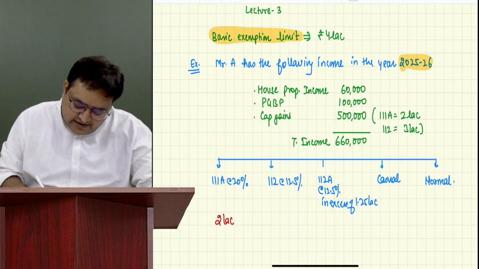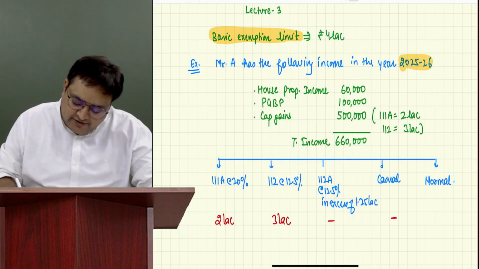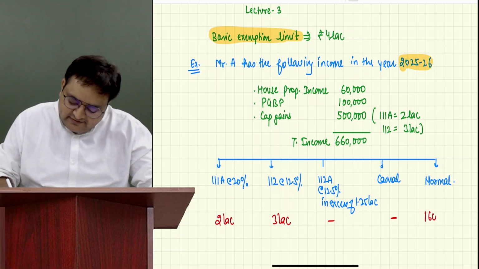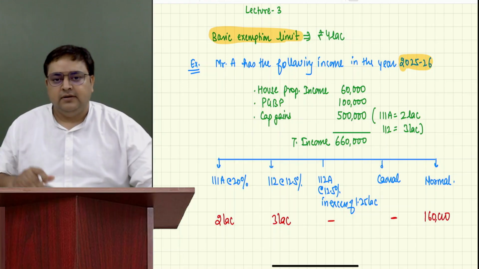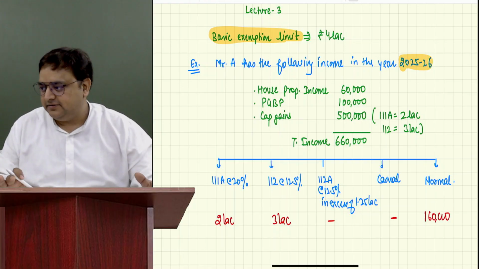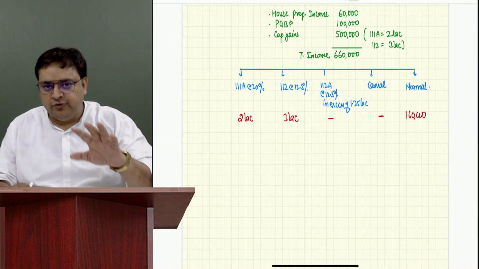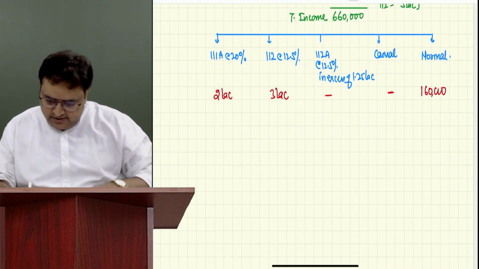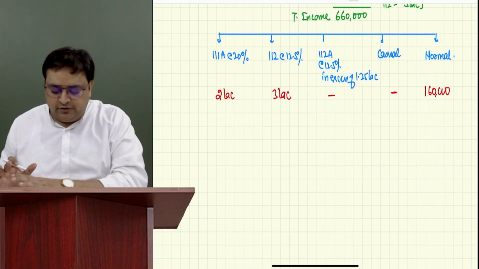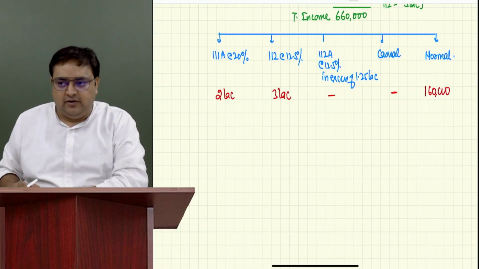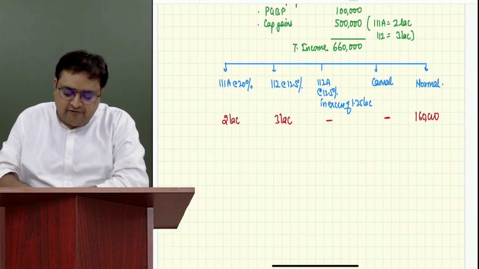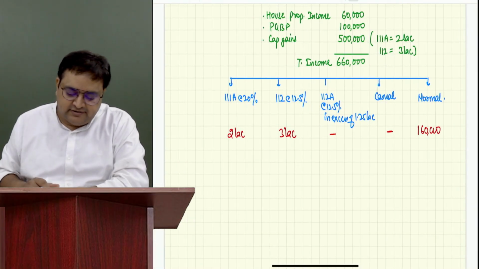112, how much? 3 lakh we have over here. 112A, no, we don't have. Casual income we don't have. And how much is the normal remaining income? 1,60,000. Now stop writing, guys. I will write, but you don't write, because I will actually be changing it. Otherwise, you have to cut it down again. If till here you have written, I'm okay with it, but don't write after this.